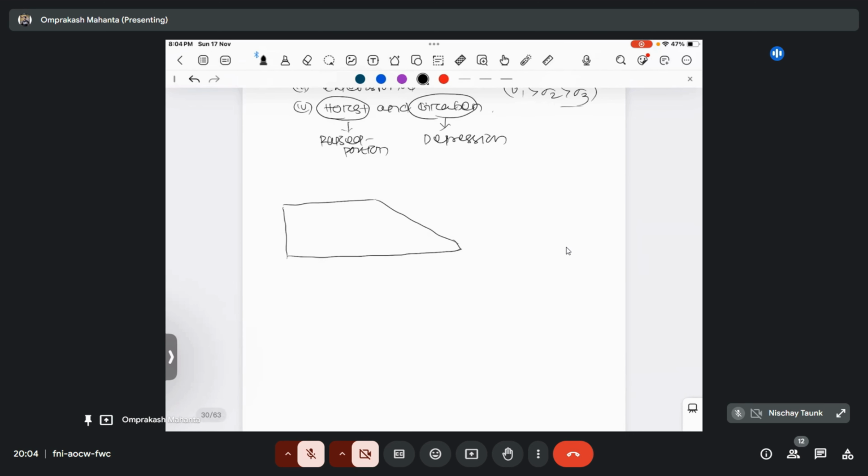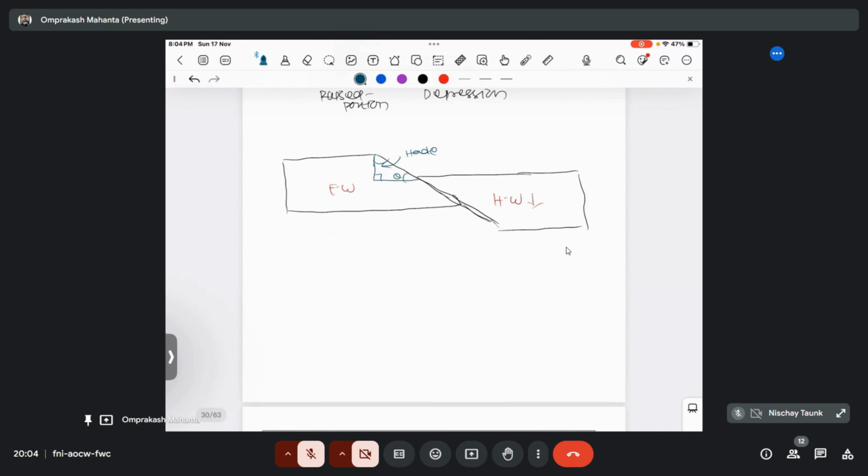If I draw a normal fault, I'm not drawing the original diagram, I'm drawing only the normal diagram. So here, this one is the hanging wall, and it is going down. This one is the footwall, and if I take this triangle, this is your theta, and this is your rake angle. This is 90 degrees. In a triangle, all three angles sum to 180 degrees, so the 90 degrees is already used. So rake plus dip would be equal to 90 degrees. So rake plus dip always sum to 90 degrees.